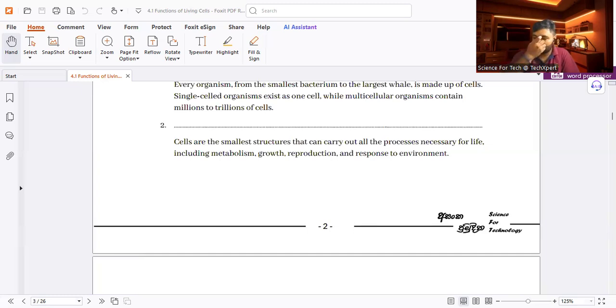The cell is the structural and functional unit of life.